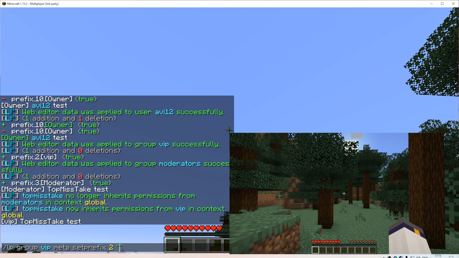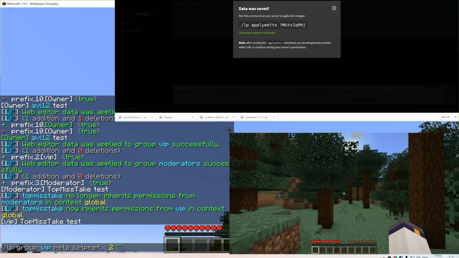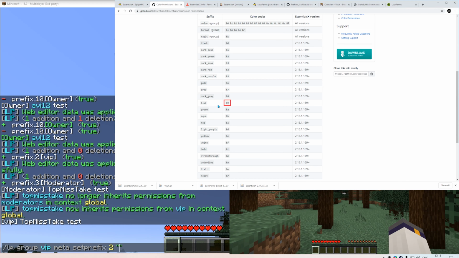But also, let's color it in, for example, blue. So, ampersand 9. And let's do VIP, little space. Then if you provide another argument, it will be used for setting the context. If you don't, the context will just be global. I will talk about context extensively later.